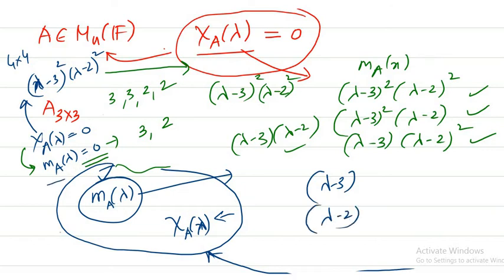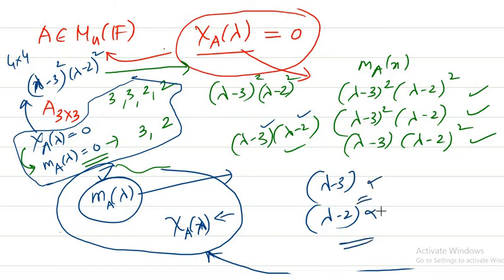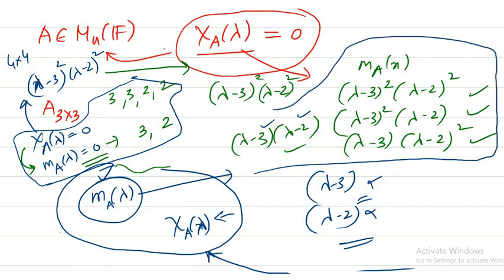Because of this result: the characteristic polynomial and the minimal polynomial will have the same roots, though the multiplicity may be different. So the minimal polynomial must have both roots, 3 and 2. We cannot take these individual polynomials. So these are the four cases which can be the minimal polynomial of this matrix.